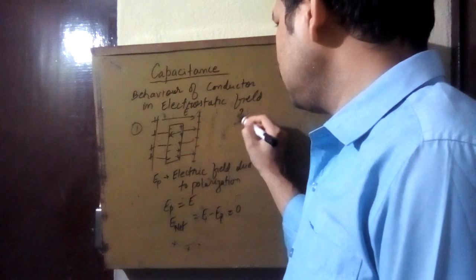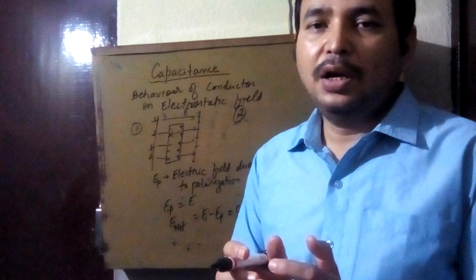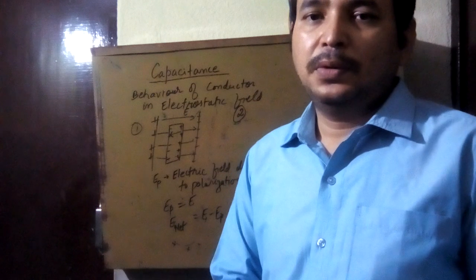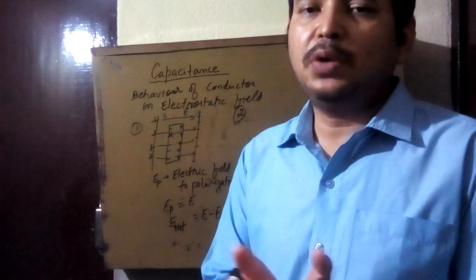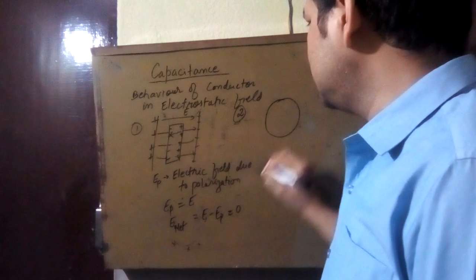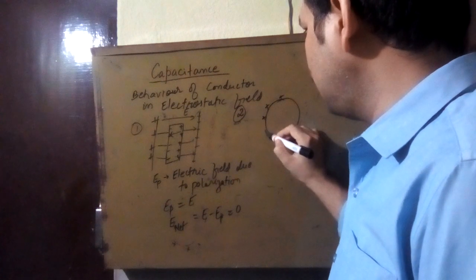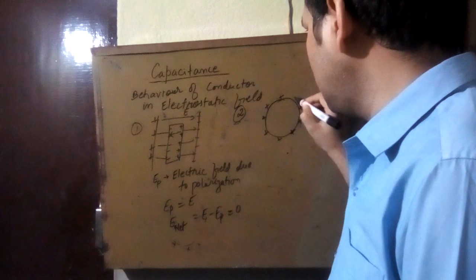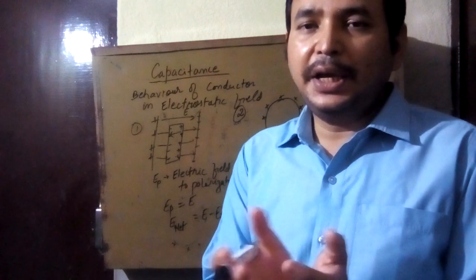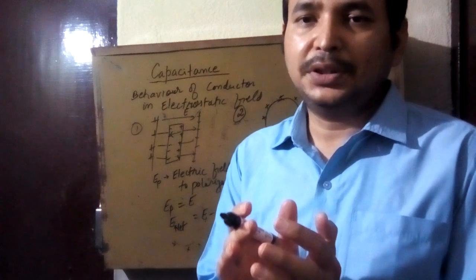Next property. The next property is that the electric field is always normal to the surface of the conductor. For example, suppose this is a sphere and you are giving it charge, and the charge appears on the surface. Because of the force of repulsion, the charge appears on the surface of the conductor. After some time, the charge will rearrange and come into a static condition, meaning they will stop their movement after some time.